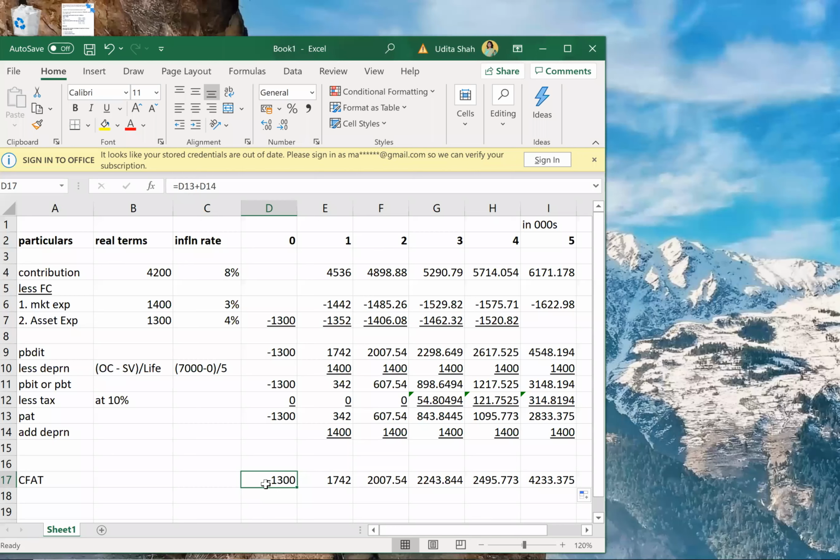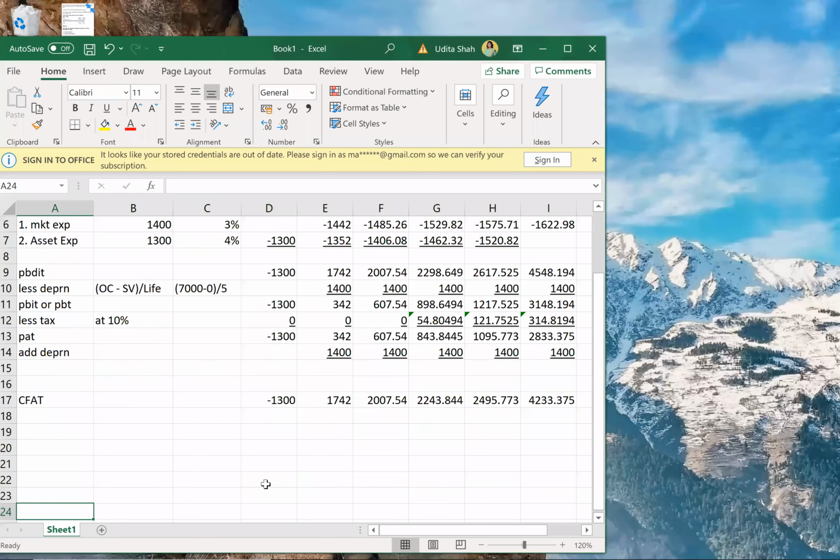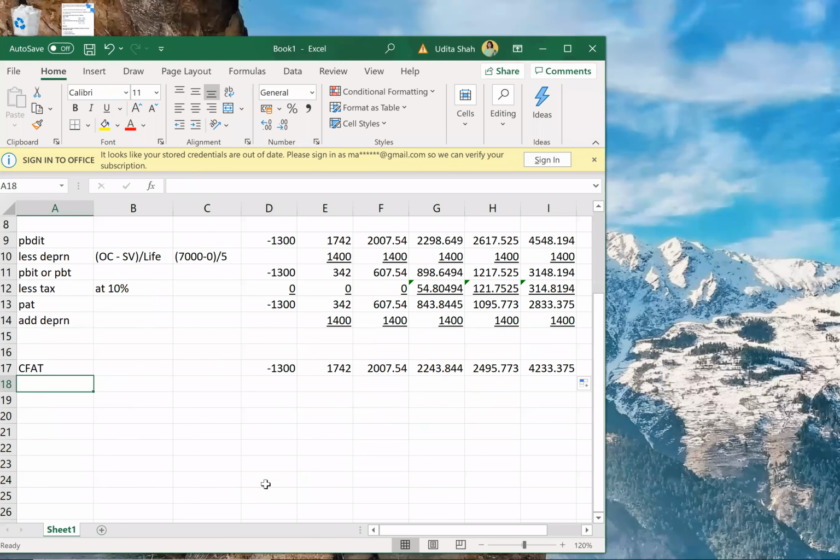Okay, done. Now, once we are done with CFAT, now we'll start our NPV problem, correct? So after CFAT, what do I want? CFAT, then initial investment, then working capital, recovery of working capital, salvage value, tax on salvage value, but there is no salvage value and tax, correct?